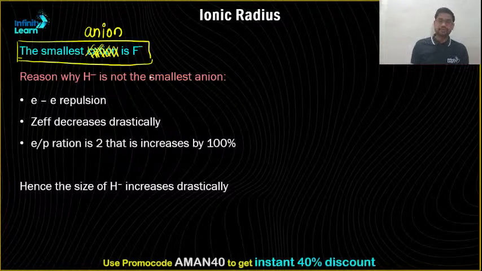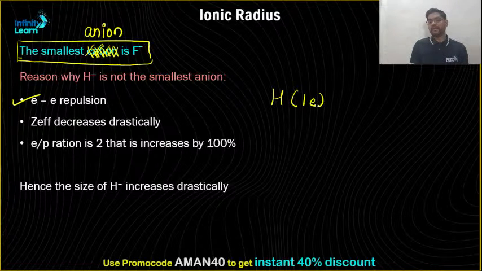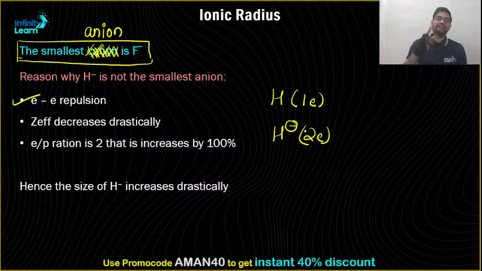Reason why H minus is not the smallest anion? The reason is, first of all, electron repulsion. Hydrogen consists of how many electrons? One electron. If I add one more electron, the number of electrons becomes double, and hence the repulsion becomes double, which cannot be experienced in any other atom.